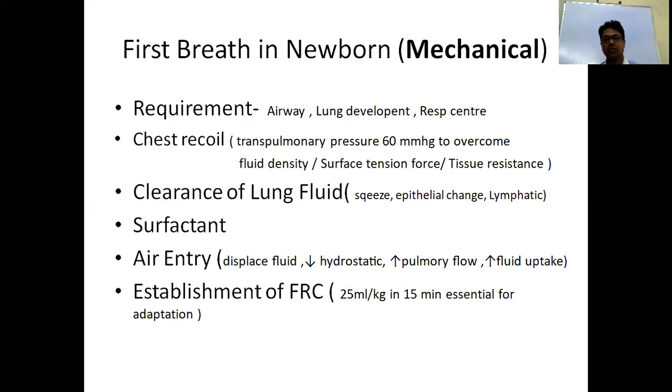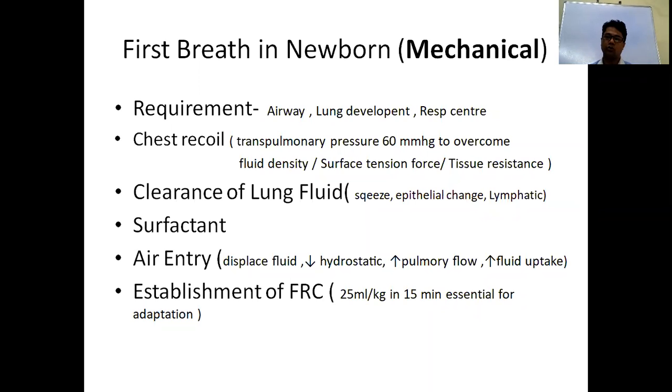First is the mechanical factor. What are the mechanical factors required for the first breath in a newborn? First, what are the requirements? To achieve proper, adequate gas exchange, the airway should be properly developed, the lungs should be properly developed, and the respiratory center, that is the medulla in the brainstem, and the peripheral and central chemoreceptors should be properly developed and mature. So these three are required so that the baby will achieve transition and also the first breath.